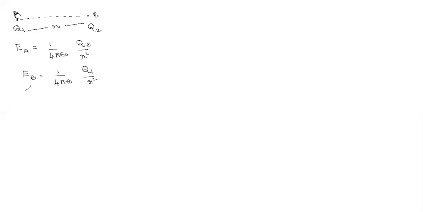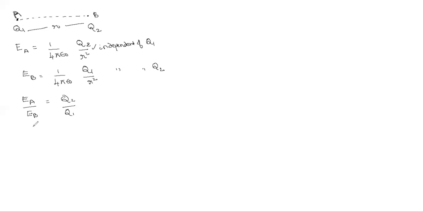So in the exam, if they ask what is the ratio EA by EB, very easily you can say Q2 by Q1. Don't write Q1 by Q2. Can I say it is independent of Q?